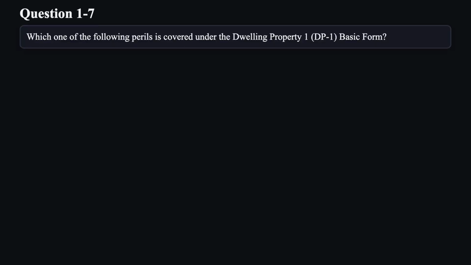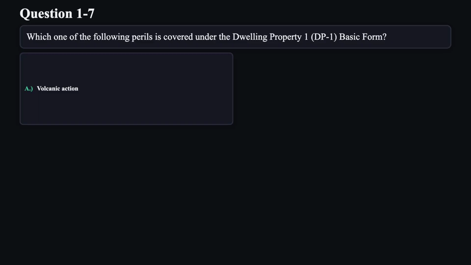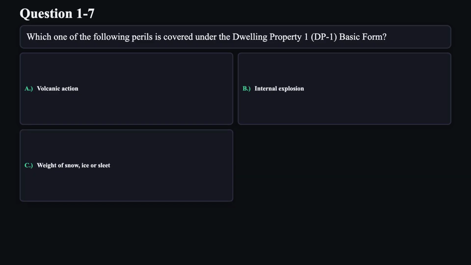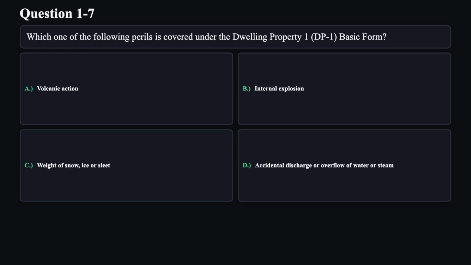Question 7. Which one of the following perils is covered under the dwelling property 1, DP1, basic form? A. Volcanic action. B. Internal explosion. C. Weight of snow, ice, or sleet. D. Accidental discharge or overflow of water or steam.